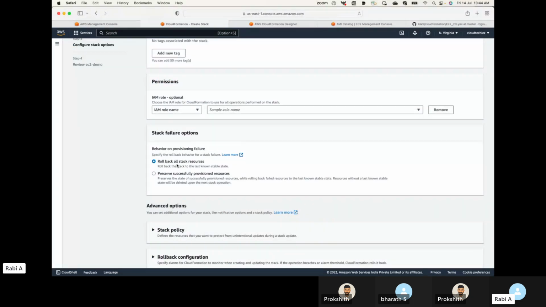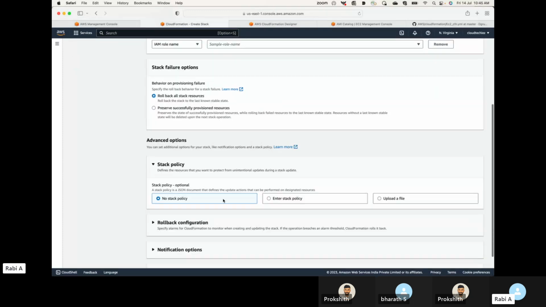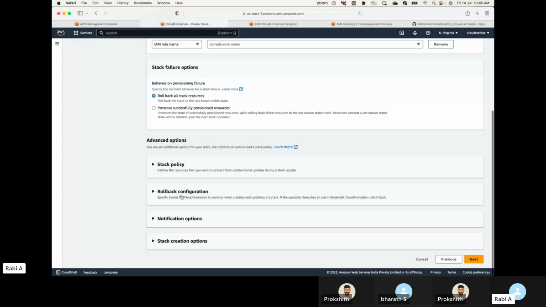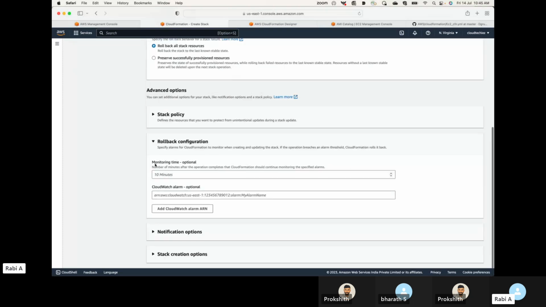This is your rollback. By default, if your CloudFormation errors out, it will roll back, so it will delete all the resources. Or if you want to preserve the successfully created resources, you can do that. But by default, if anything fails, it will delete everything for us. This will be a policy, so you can give the permissions. This is the rollback configuration.